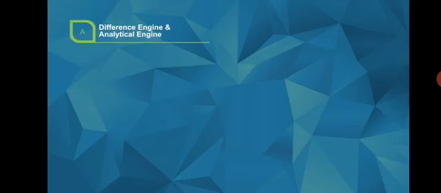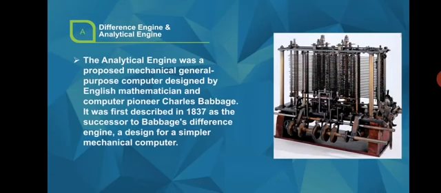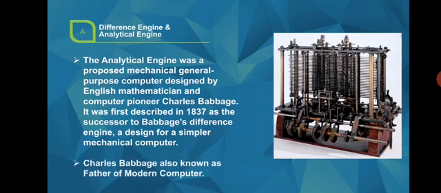Difference engine and analytical engine. There was an English mathematician, Charles Babbage, who started to design a machine called the difference engine, but due to a lack of technological advancement, he stopped it and started a new machine that was named the analytical engine. Charles Babbage is also known as the father of modern computer, because Babbage's analytical engine actually gives the idea of modern computers. That's why Charles Babbage is also known as the father of modern computers.